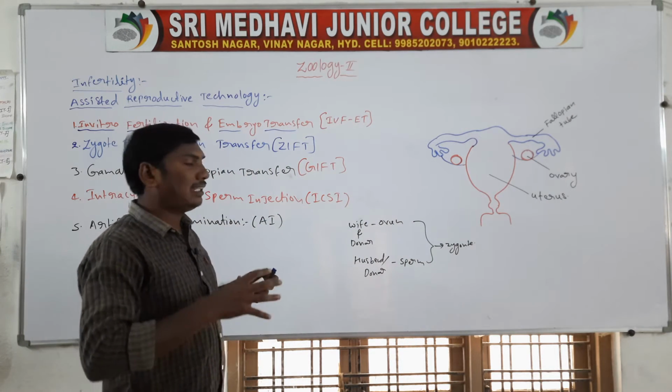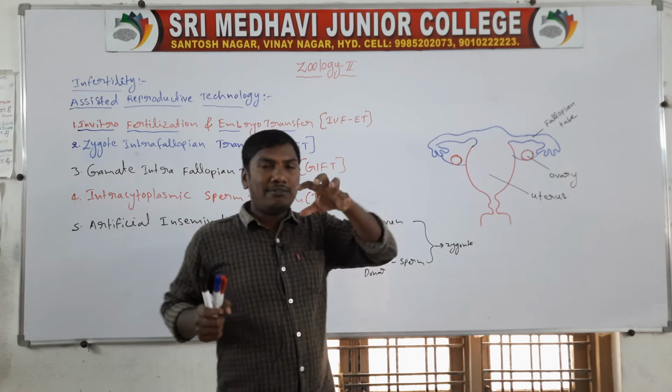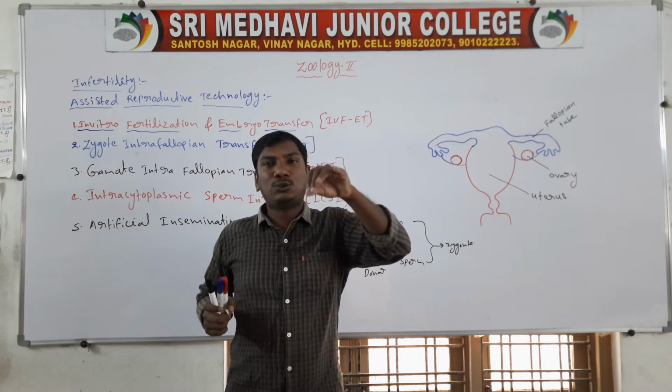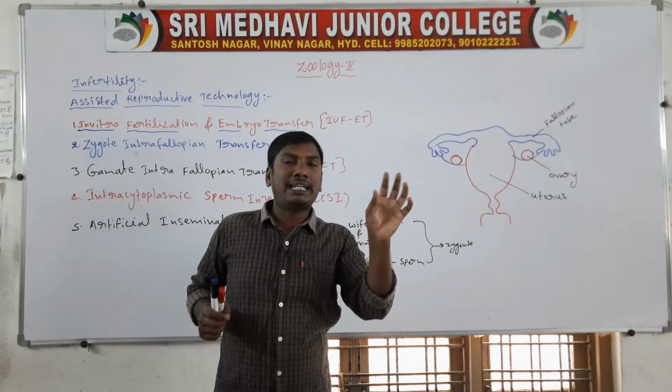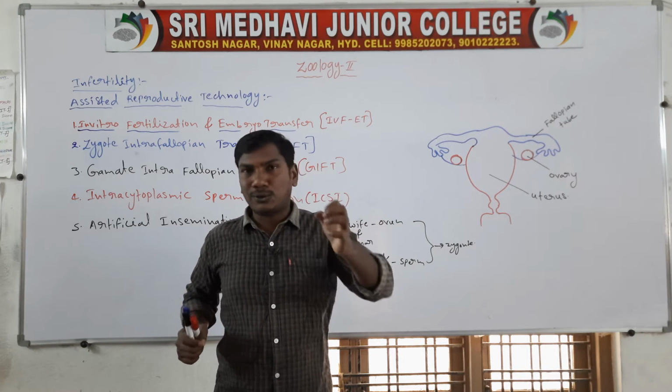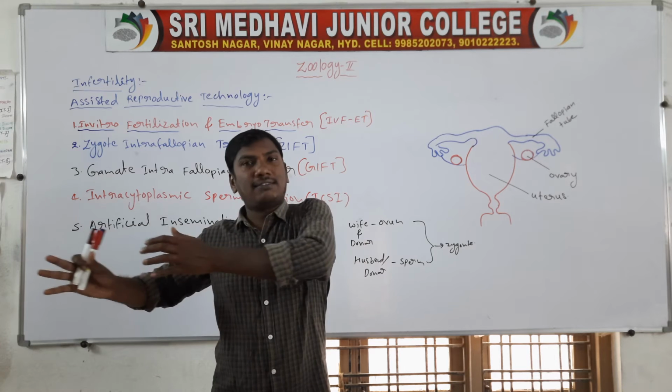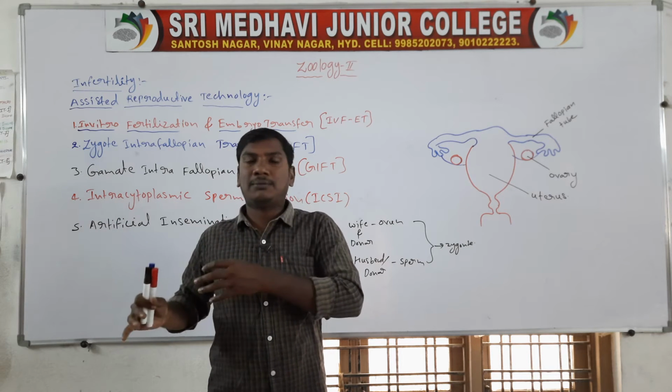So when the female body is unsuitable for fertilization, the ovum is taken from the wife or donor and the sperm from the husband or donor.